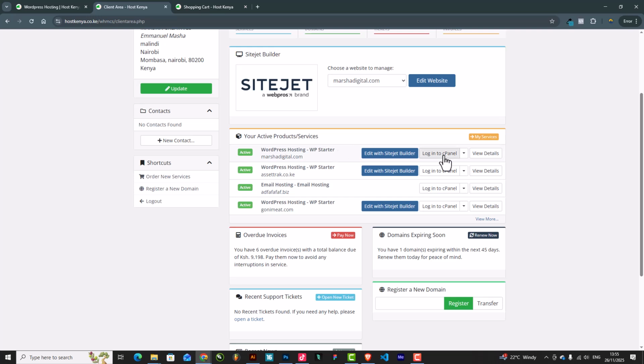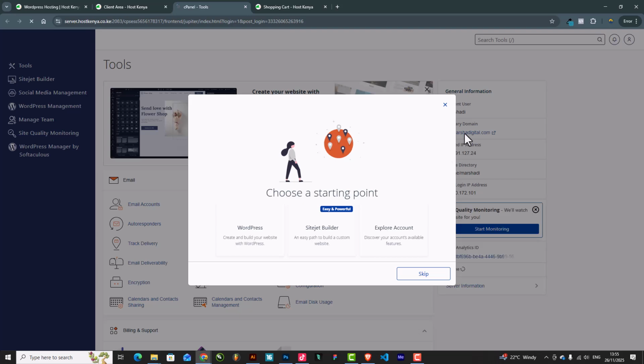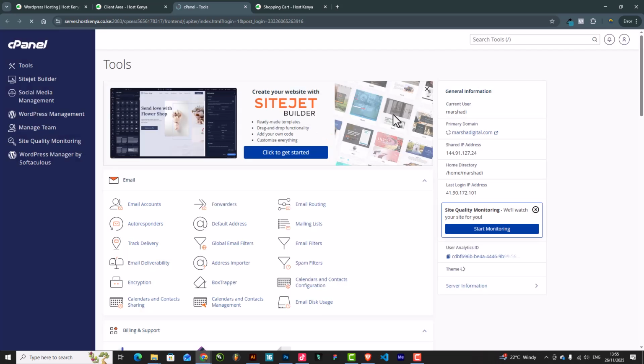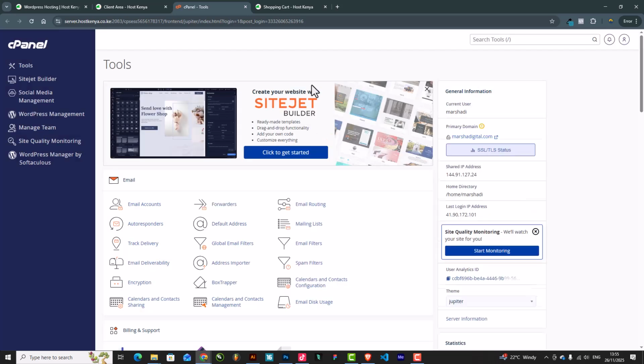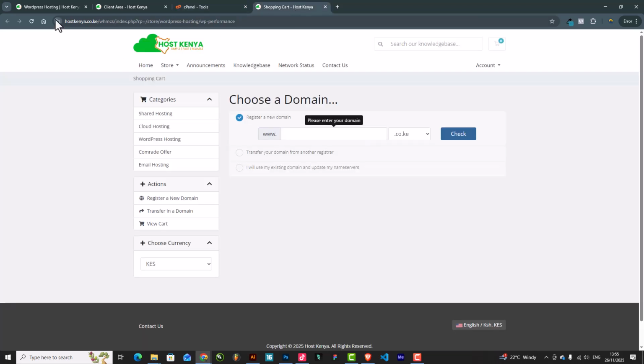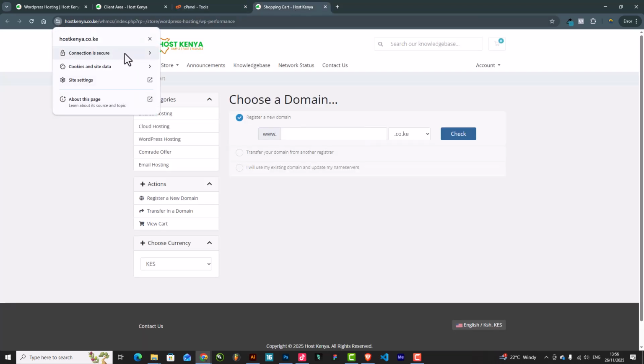If I click on login to cPanel, let's see if it's going to redirect us to the cPanel. So voila. That means our domain and our hosting is up and running. You can see here is our domain. But since we have already purchased the domain, by default you are supposed to give this domain 24 hours to propagate the SSL certificate, so that it is secure to be used on the web. You see, our connection is secure over here.